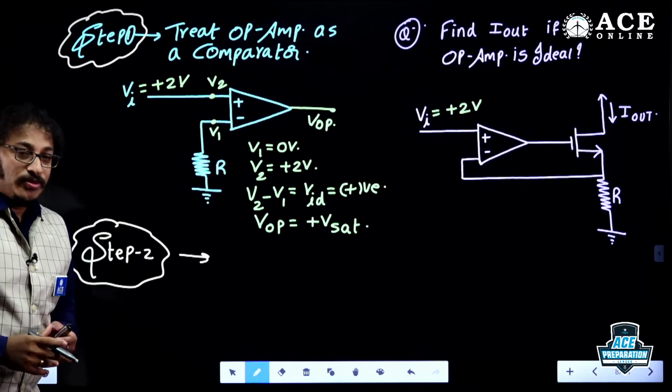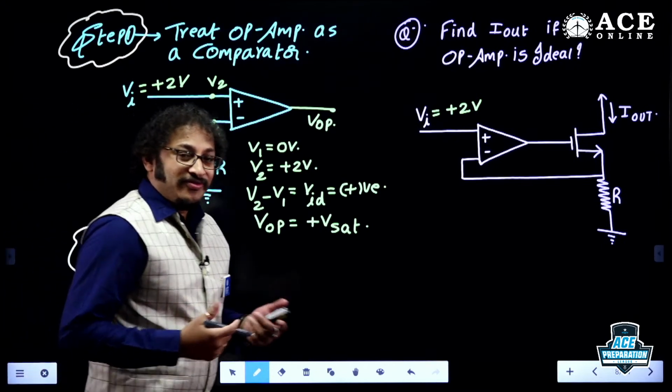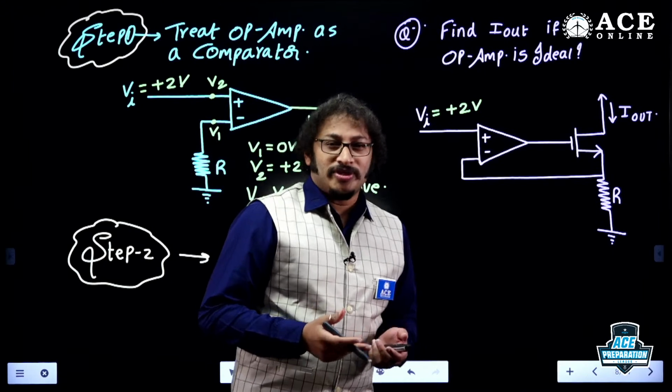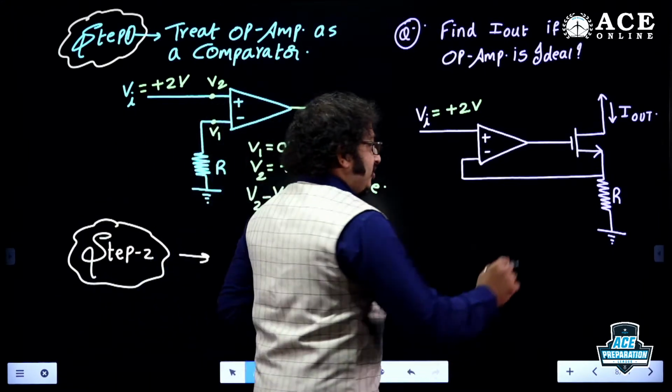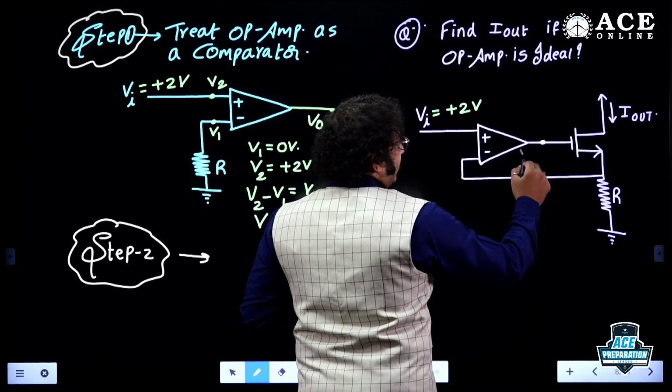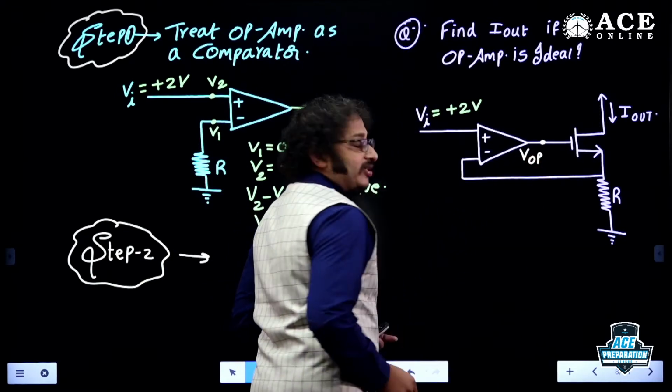Now, I am going towards step 2. Tell me, dear, what is step 2? Identifying what? The status of MOSFET. Perfect. The status of MOSFET. Now, speak out, my dear boys and girls. This is VOP we got. Am I right? This is VOP we got.